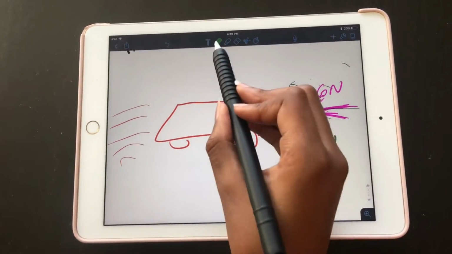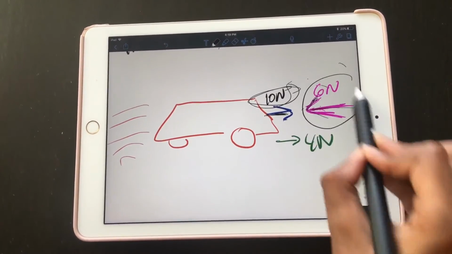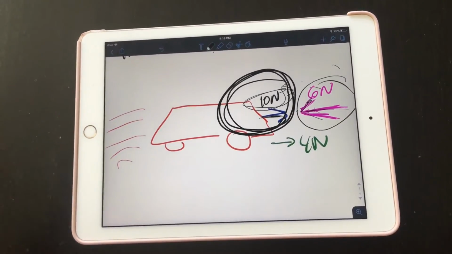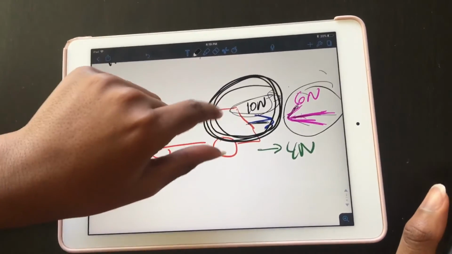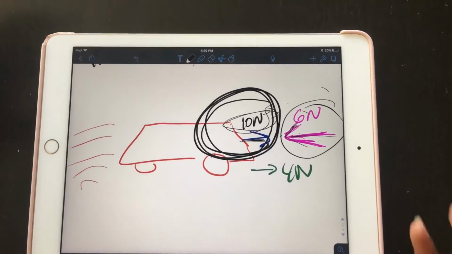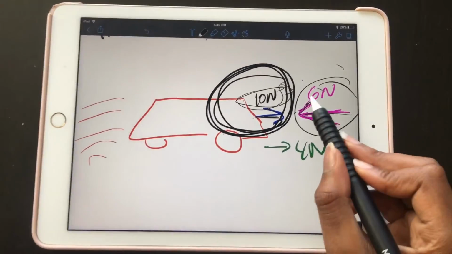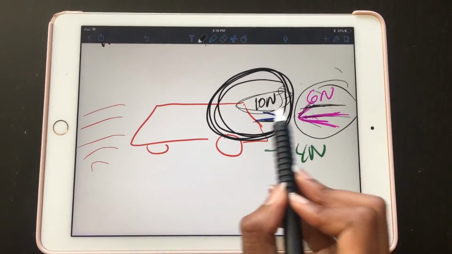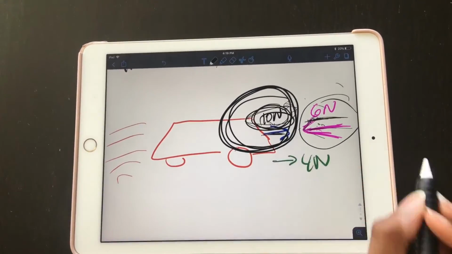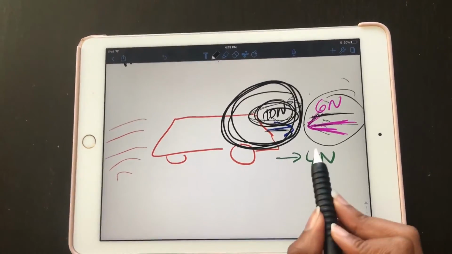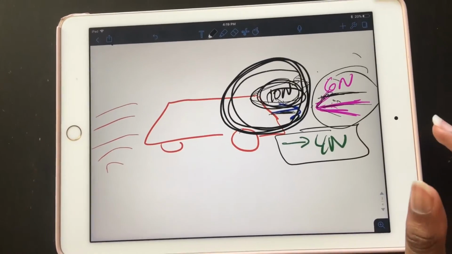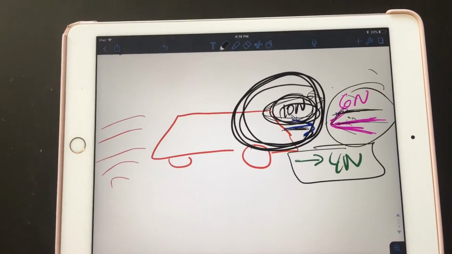This unbalanced force is trying to counteract this force of 10 newtons. Think of it like this is positive and this is negative, and the negative wants to cancel out the positive. So this 6 newtons is going to take away 6 newtons from the 10 newtons. That's 10 minus 6, which is 4. So the car's going to be moving with a force of 4 newtons now. That unbalanced force is going to cause a change in motion.